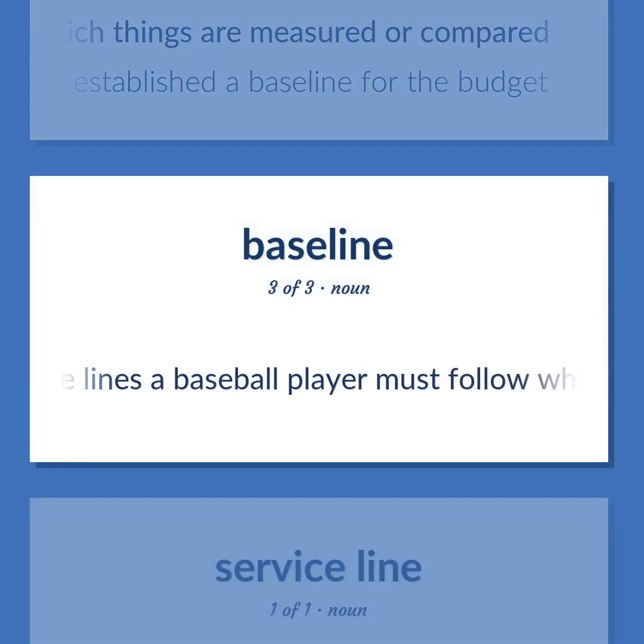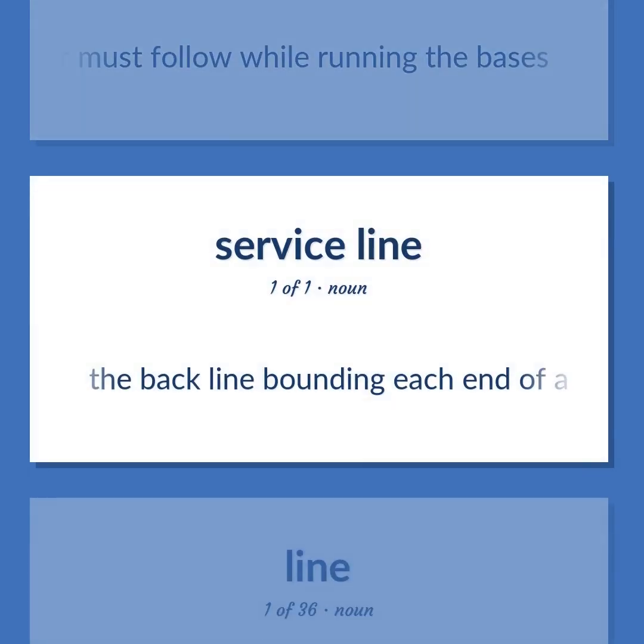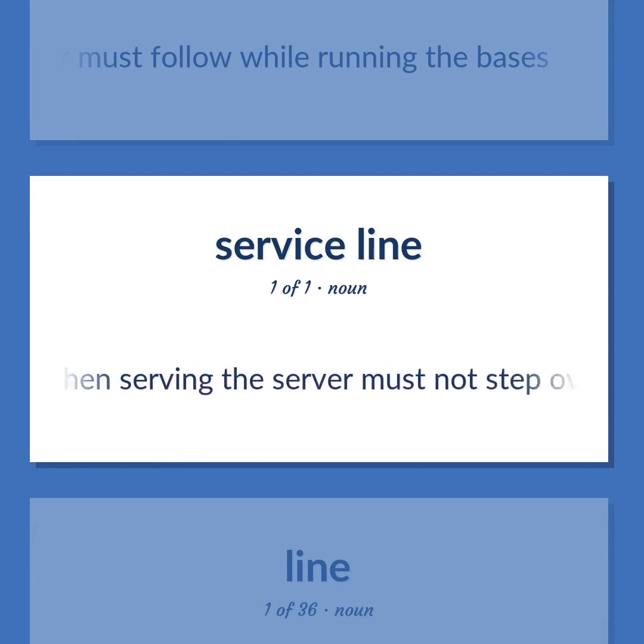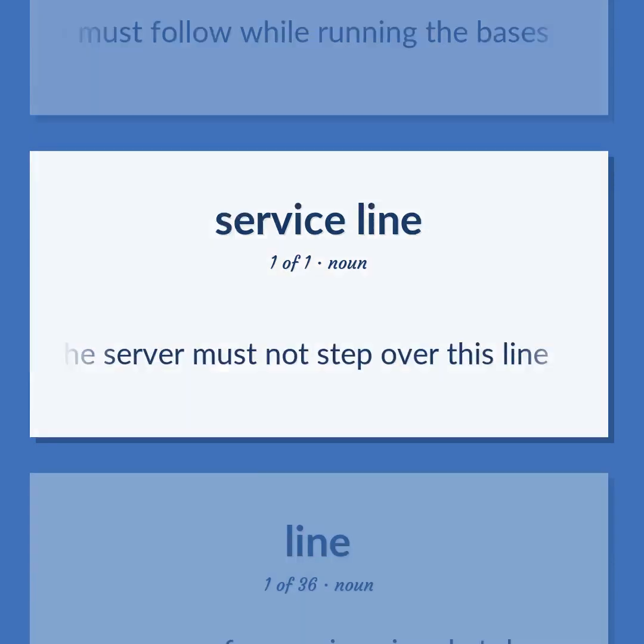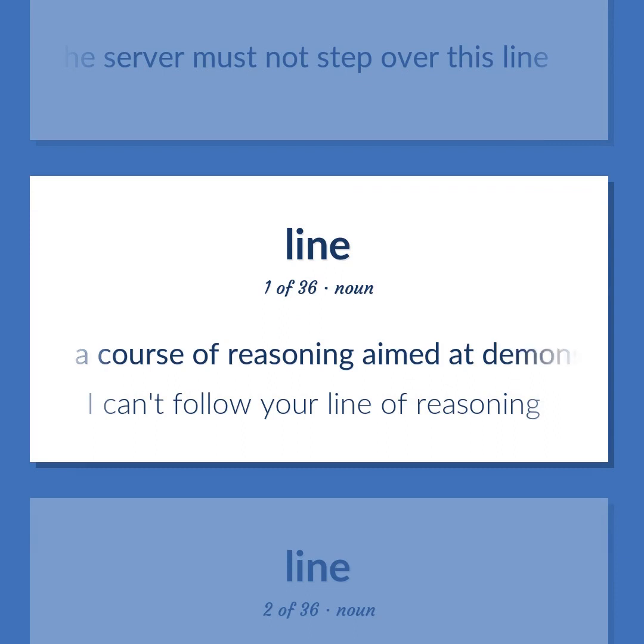The lines a baseball player must follow while running the bases. A course of reasoning aimed at demonstrating a truth or falsehood. The methodical process of logical reasoning. I can't follow your line of reasoning.